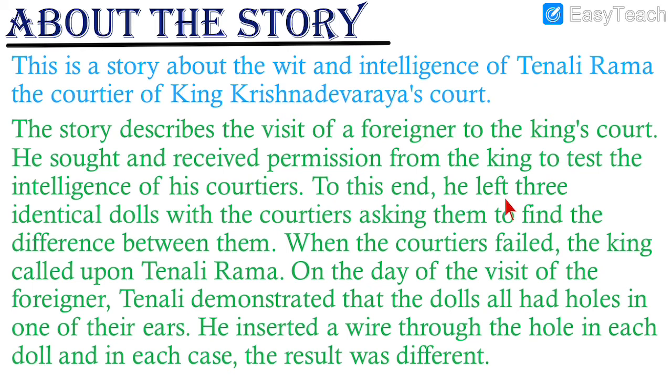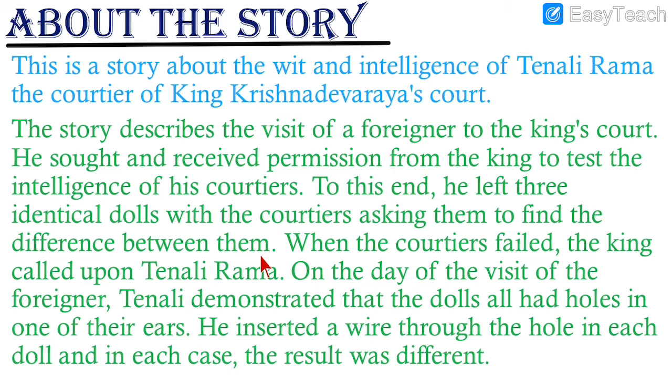To this end, he left 3 identical dolls with the courtiers. So what did he do? He gave 3 dolls. You know what dolls are? The toy dolls. He gave 3 dolls which were identical, means 3 dolls which looked the same. There was no difference in those 3 dolls. He gave those 3 dolls to the courtiers and asked them to find out the difference between them.